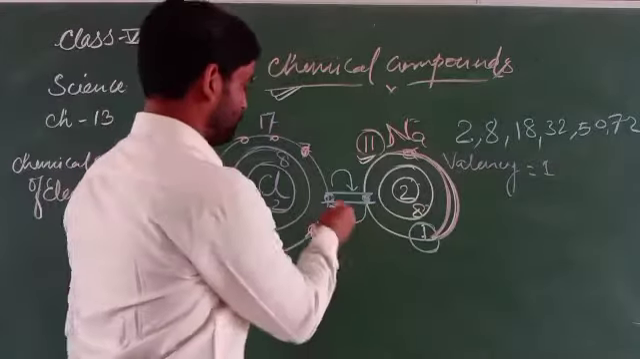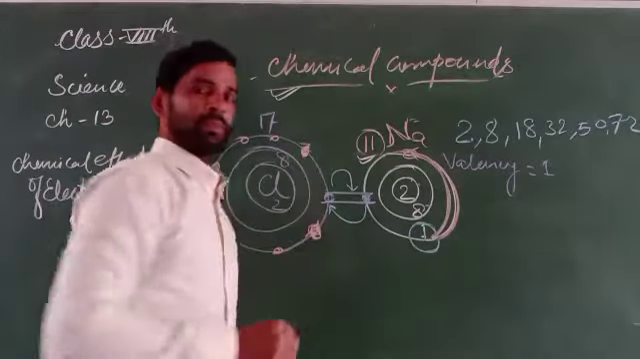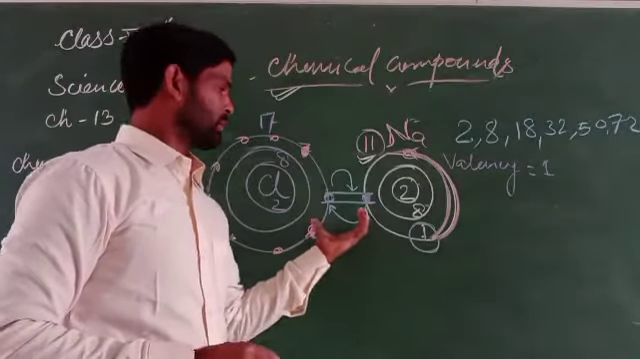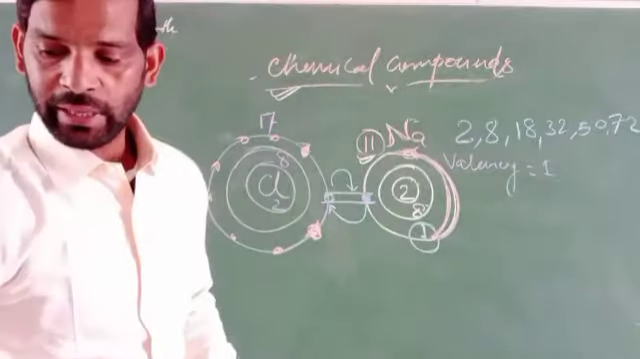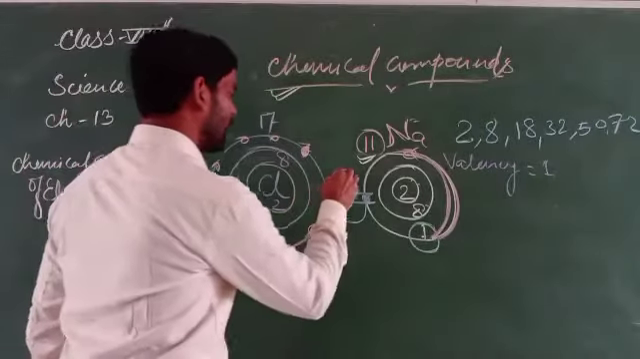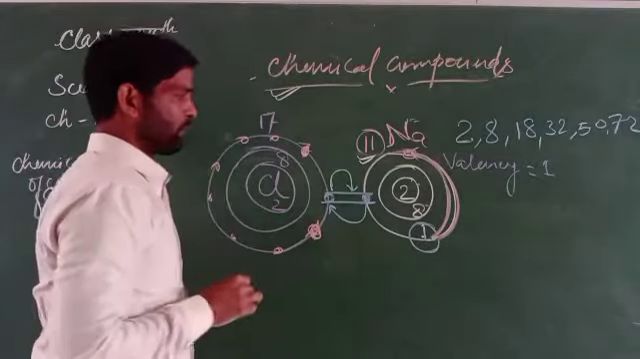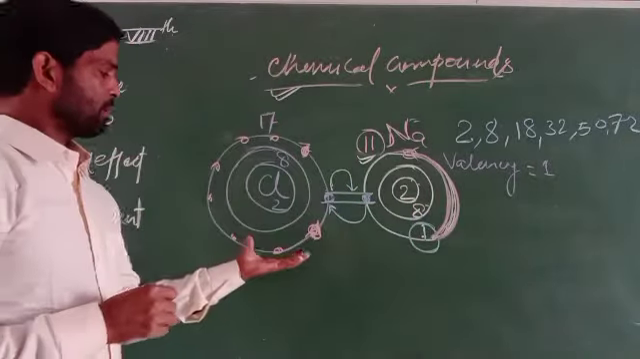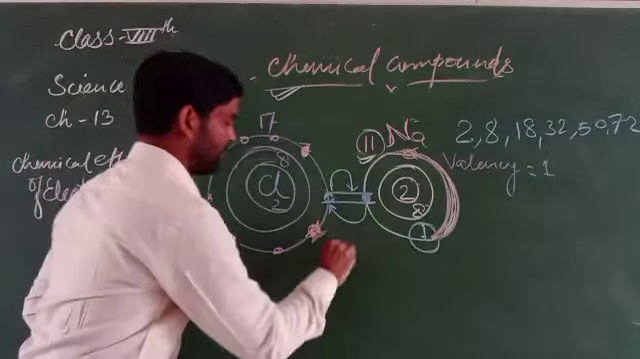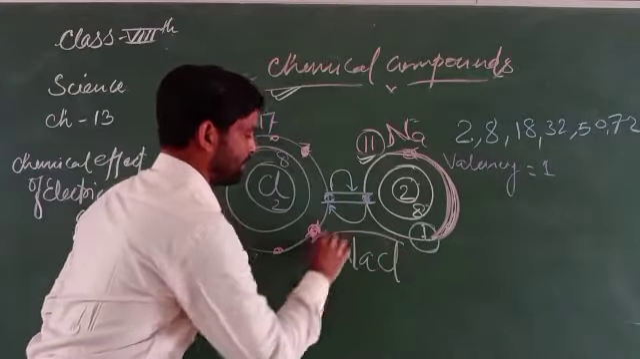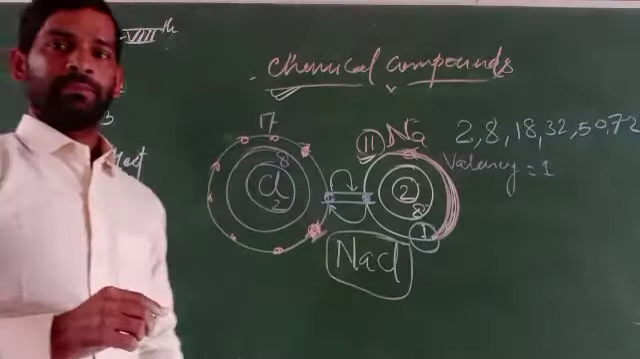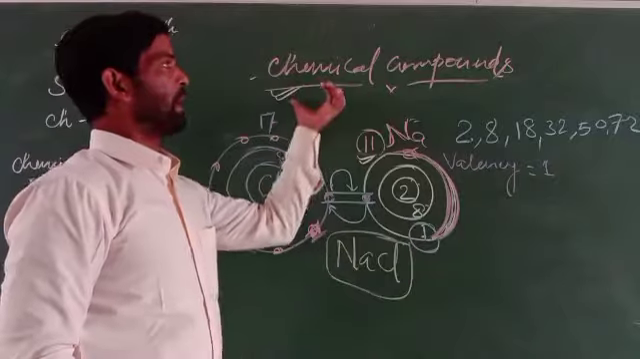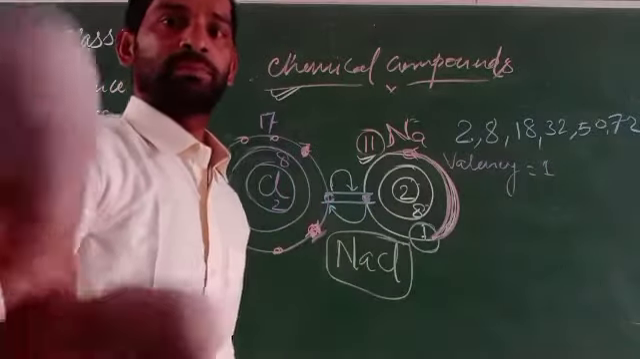8 electrons here, 8 electrons here. Now here is the foundation, and in this regard a complete bond is formed, and now this compound is formed as sodium chloride. So through this way any chemical compound gets formed.